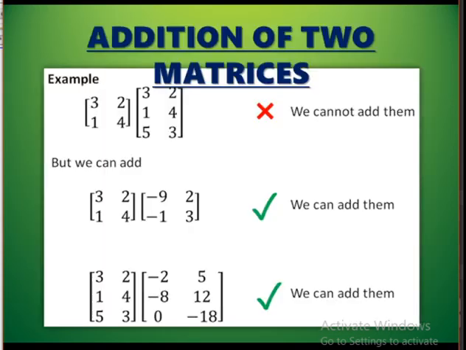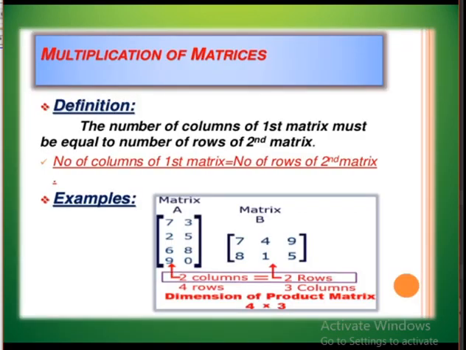See here examples of addition of two matrices. The first one cannot be added. Why? Order of the first matrix is 2 by 2 and order of the second matrix is 3 by 2. So both the orders or dimensions are different. So we cannot add the first two matrices. See the second one, it can be added. And see the third one, it also can be added. Okay, so remember that two matrices can be added or subtracted only when they are of the same order.